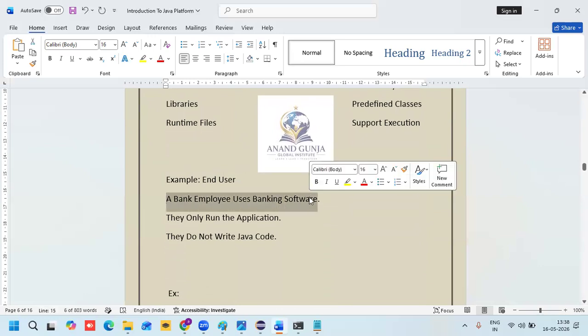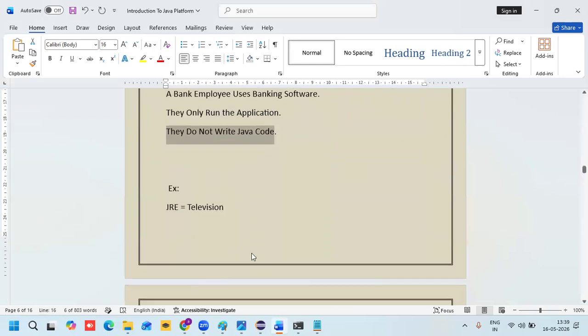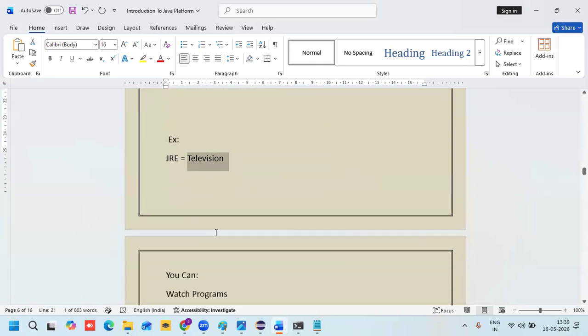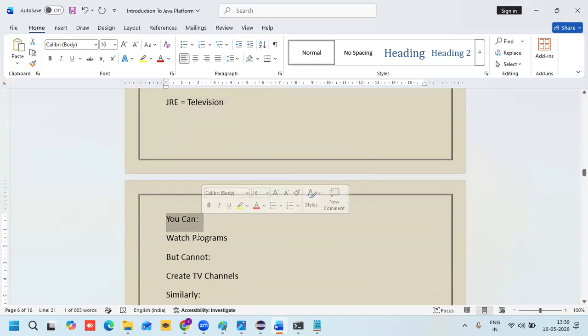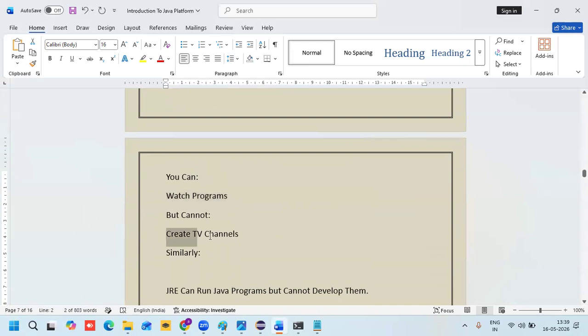He doesn't develop or write any code; he just uses the features. Another example: JRE is like a television. On TV we can watch programs, but we can't create channels.